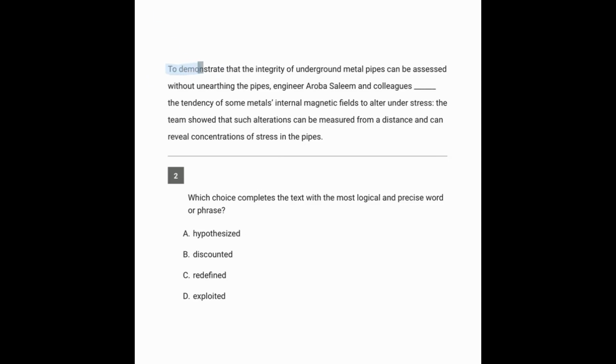So, to demonstrate that the integrity of these metal pipes can be assessed without unearthing the pipes, in other words, without digging them up, these engineers blanked the tendency of some metals' internal magnetic fields to alter under stress. They showed that such alterations can be measured from a distance and can reveal concentrations of stress in the pipes.